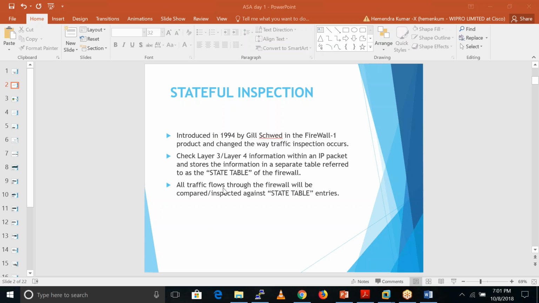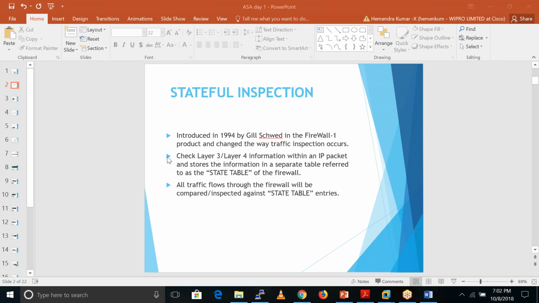So all the traffic which is going through the firewall is inspected against the state table entries. Let's suppose I am a user sitting inside, and I am trying to access Google. Or I am just trying to access the Facebook web page. I just hit the Facebook URL in our system. When our packet goes into the firewall, it creates a session table or connection table for that. In that, it basically saves that information in the connection table.